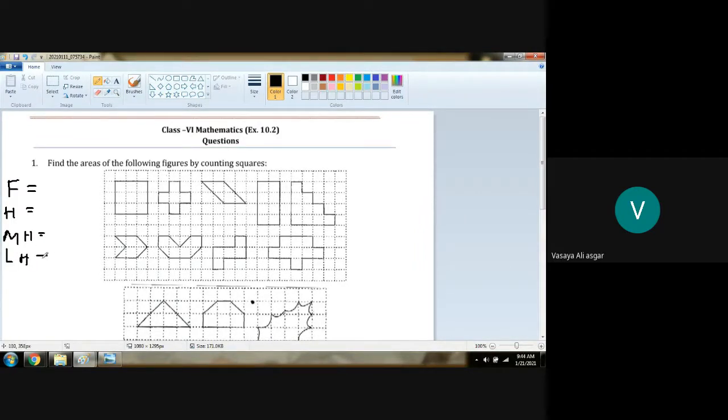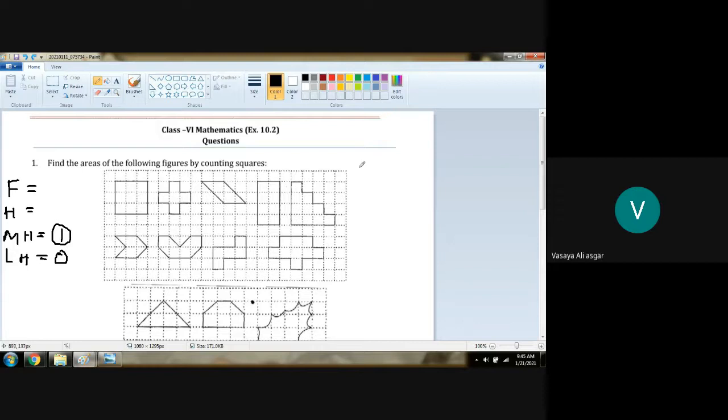It is a logic. More than half square, we will calculate as one; less than half square, we will calculate as zero. Is it clear? Yes, sir. Since we treat more than half as one, less than half square we can take as 0. Full square and half square.